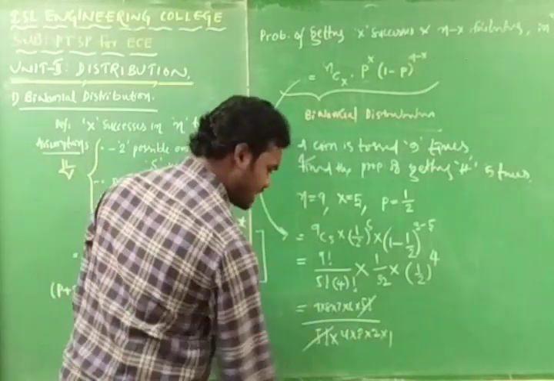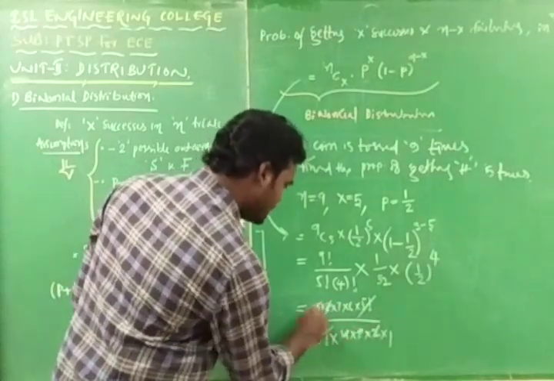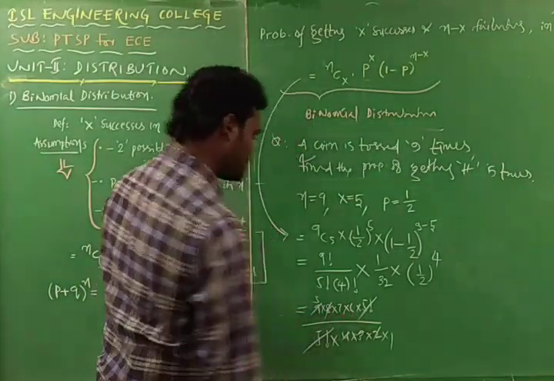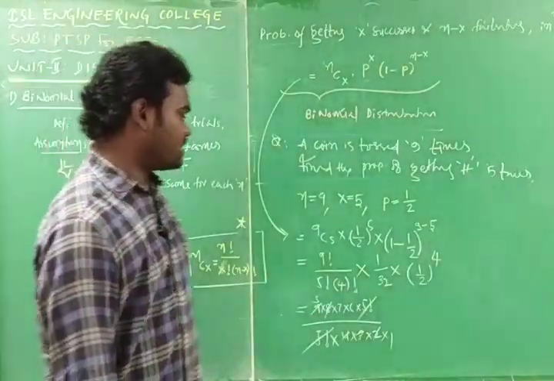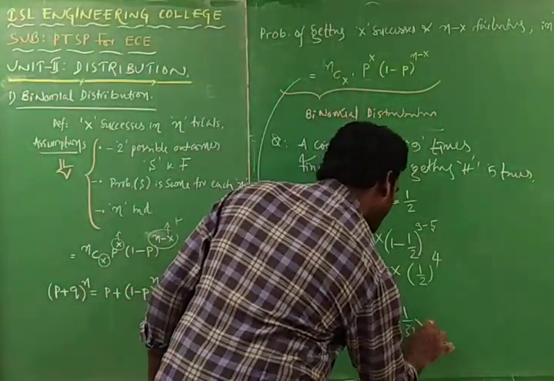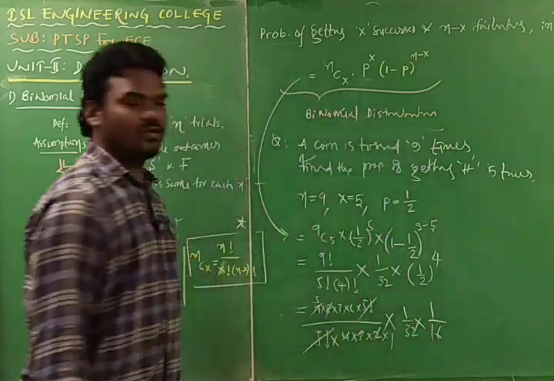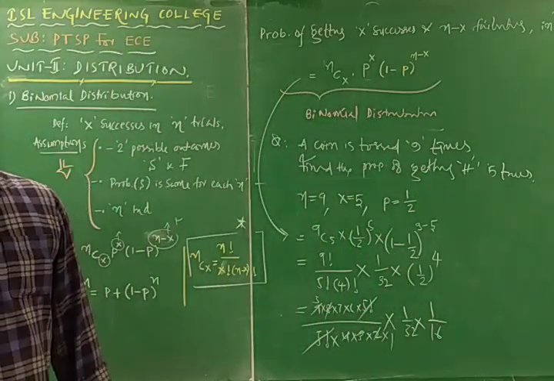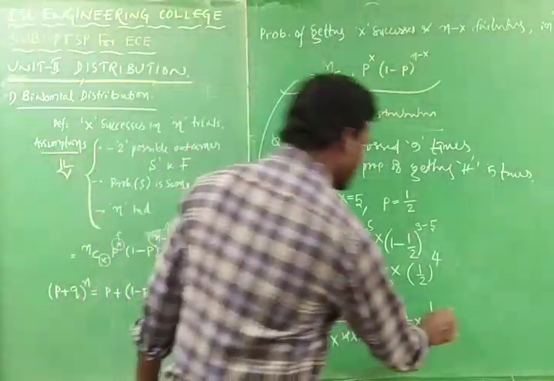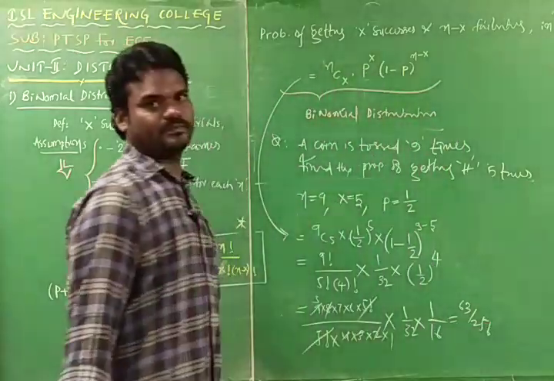And this is cancelled. 4 2s are, this is cancelled. 3 3s are, this is cancelled. So that 21 into 6, into again this will be having 1 by 32 into 1 by 2 power of 4 is what? 16. So you can get the answer, it is about 63 by 256. 63 by 256 is the answer.